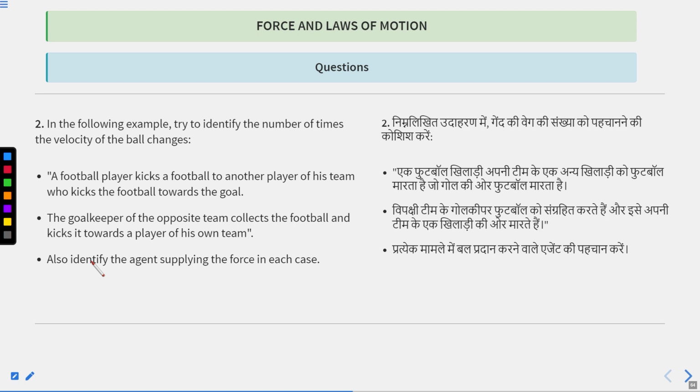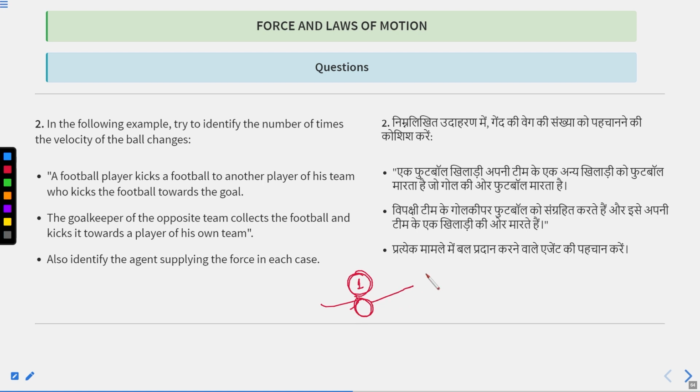The next question is: in the following example, try to identify the number of times the velocity of the ball changes. How many times does the velocity of the ball change? Now understand that if velocity is getting changed, it means there is a force involved. A football player kicks the football, so its velocity will change.